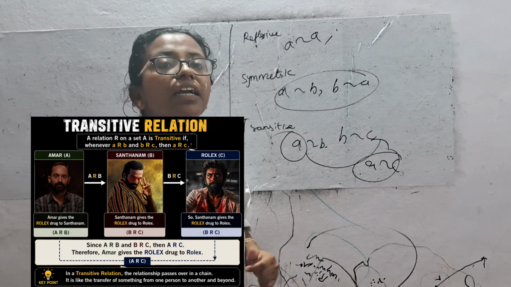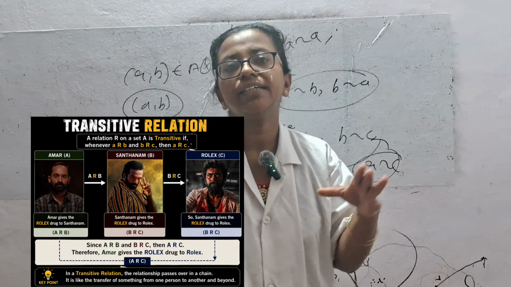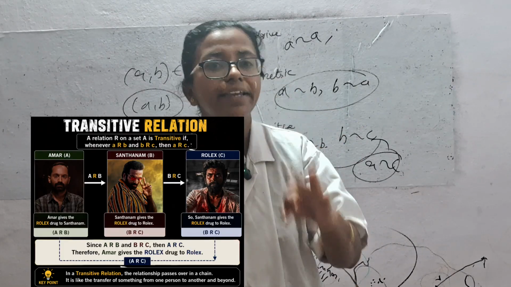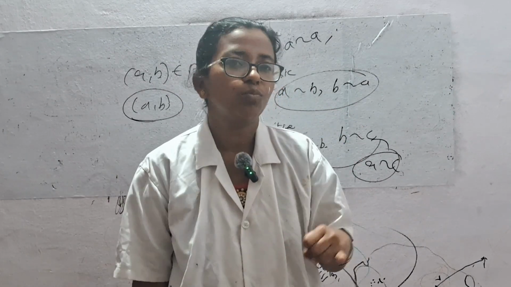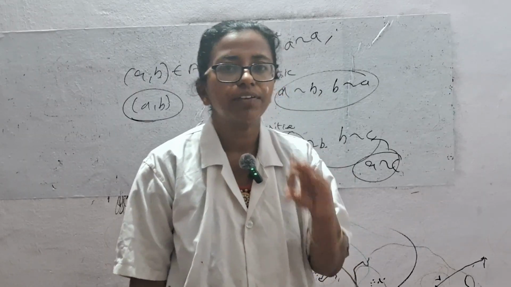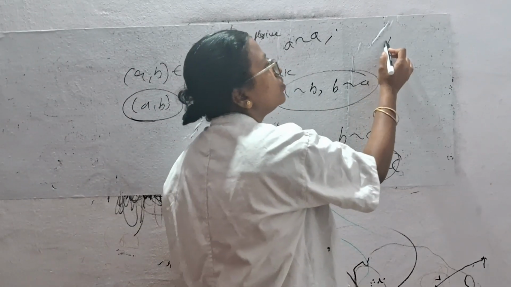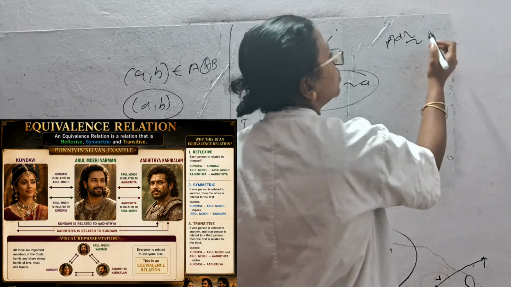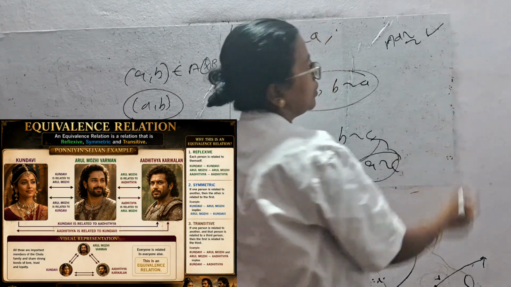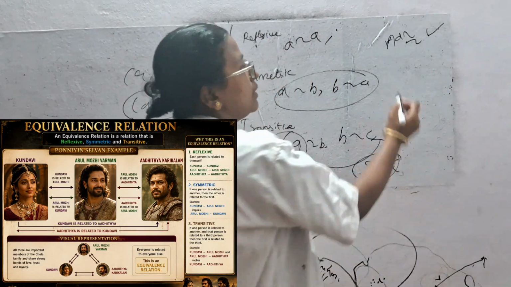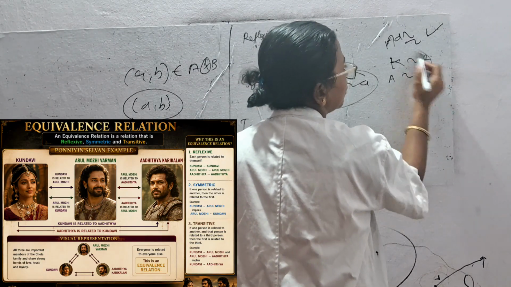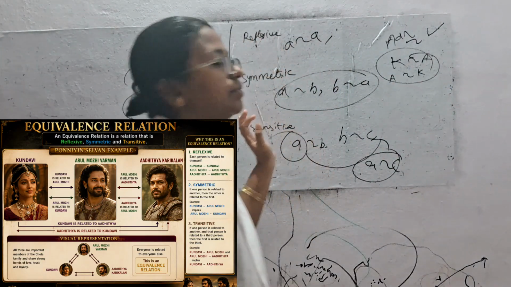For example, in our old empire, we can take Ponniyin Selvan. There are three characters: Arulmozhi, Aditya, and Kundavai. Aditya is related to that empire, so it is reflexive. Then Kundavai is related to Aditya, and Aditya is related to Kundavai. That relation is called symmetric.